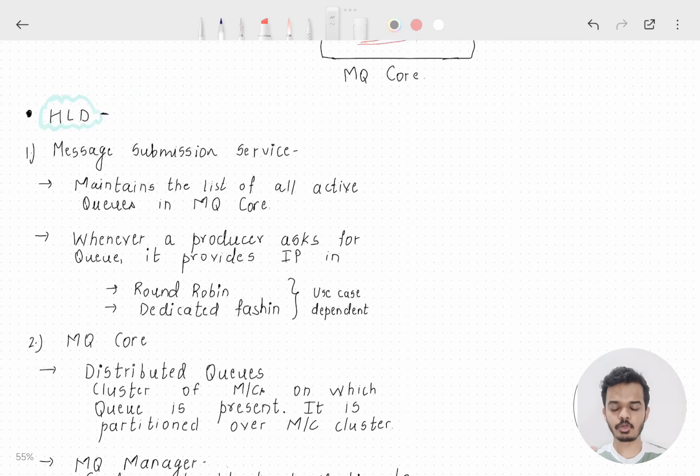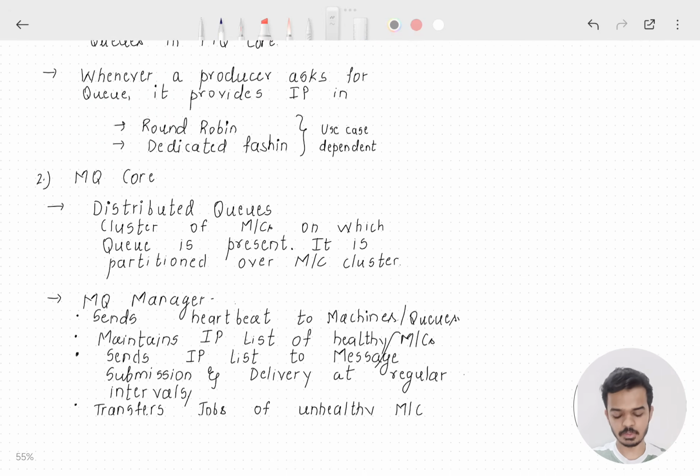So one way could be that. Another way could be it will fix an IP for a particular producer. So whenever that producer comes, it will give that particular producer a fixed machine in the message queue cluster. So this is use case dependent, like what kind of load each producer brings in, and how do you want to distribute it. We'll usually want to distribute the load equally amongst all the machines in the message queue cluster. So this is what a message submission service does.